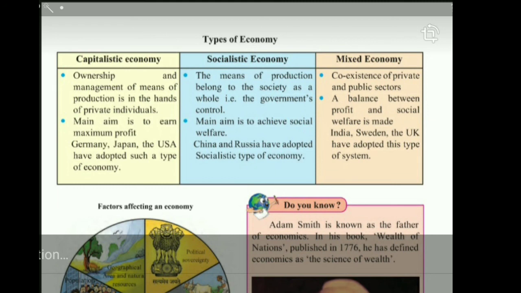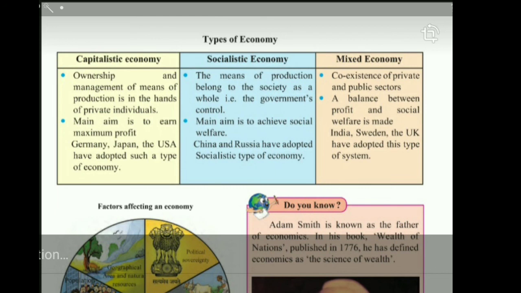Now we all know that in the public sector, the main aim will be social welfare, and in the private sector, the main aim is profit maximization. So in a mixed economy, there will be a balance between profit and social welfare. Here profit will also be earned and social welfare will also be taken care of.